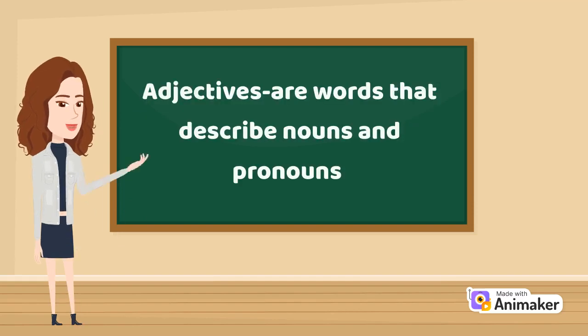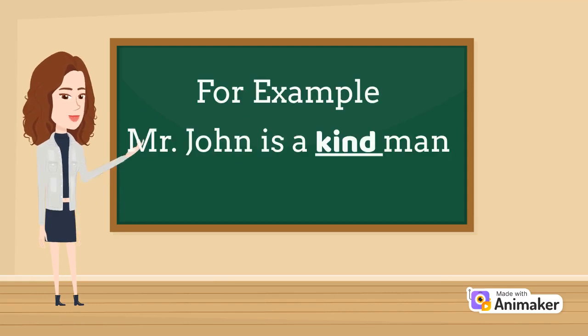Now, adjectives are words that describe nouns and pronouns. For example, Mr. John is a kind man. Here the word kind describes the noun, which is the name of the person, and that is Mr. John. So, kind is the adjective here.